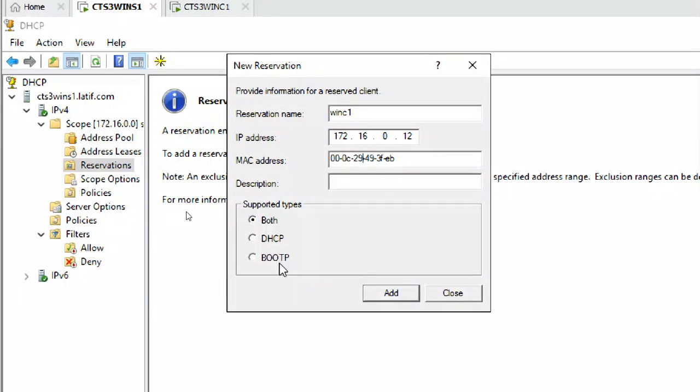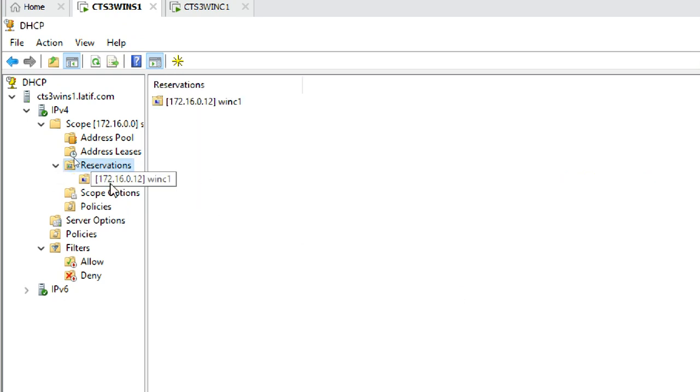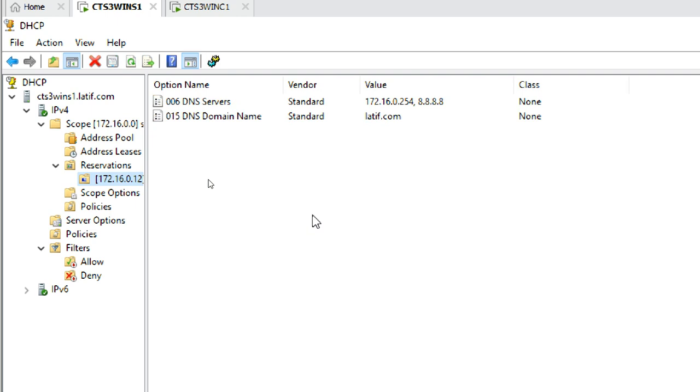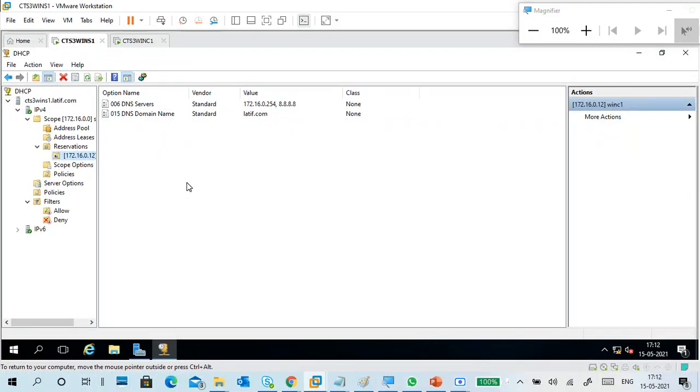Okay. There is DHCP and BOOTP now. DHCP we know. What is BOOTP? Add, close. No one is talking. BOOTP is used at the time of remote installation. The BOOTP protocol will be used at boot time, a DHCP service type. When remote PCs are installing, we are installing the operating system through the network, at that time we use the BOOTP protocol.